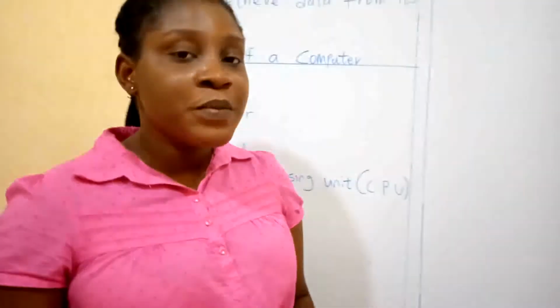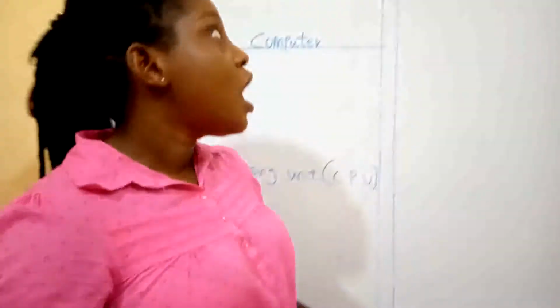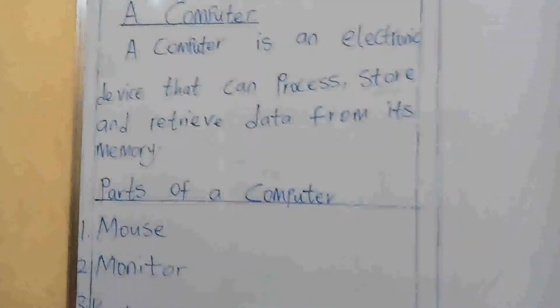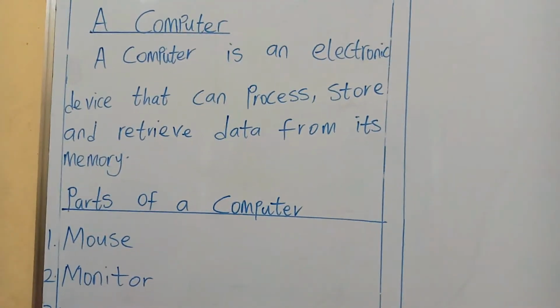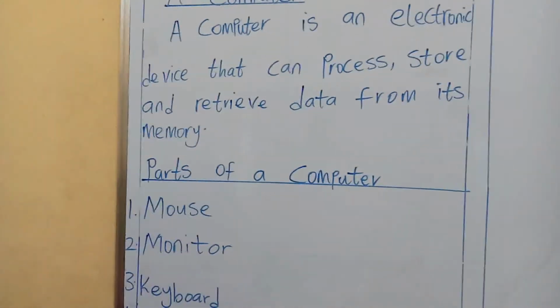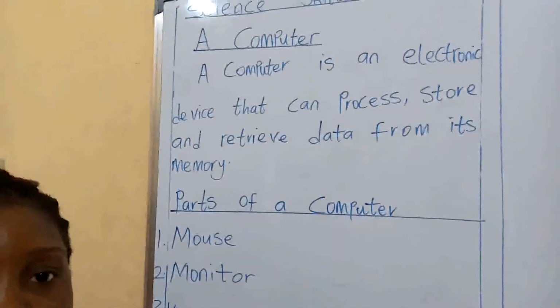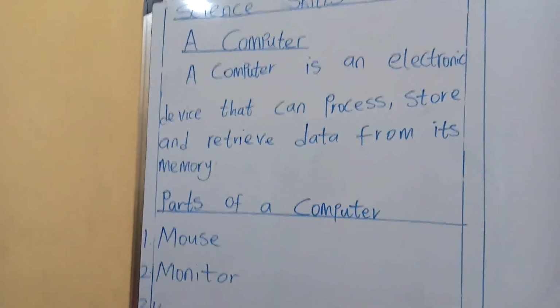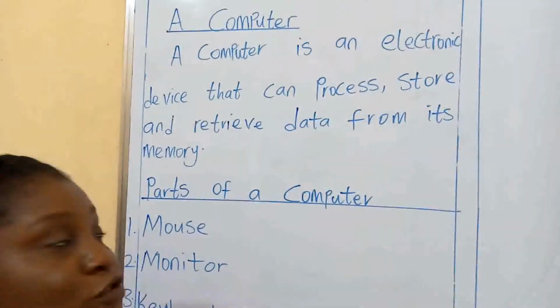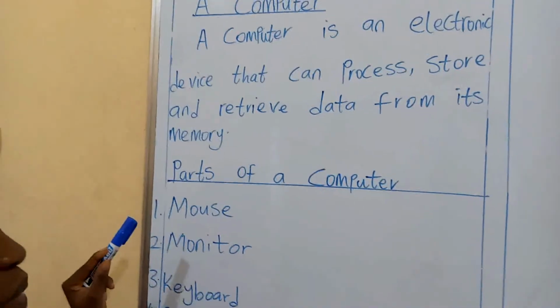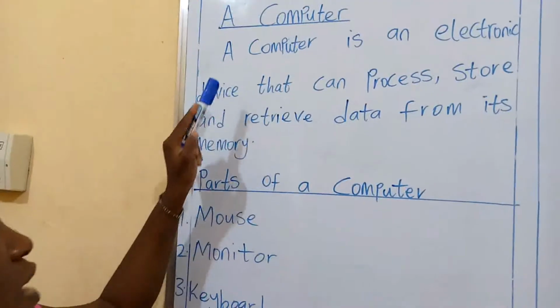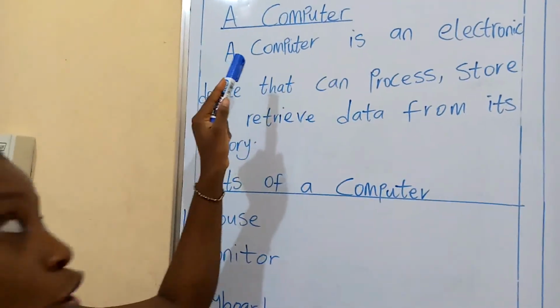Okay, what have we discussed so far? Remember, our topic for today was what? A computer. We have computers in our houses, isn't it? Okay, so now if you are asked what is a computer, what will you say? So now look at the board together. You are going to repeat after me. Okay, now let's take what is on the board.